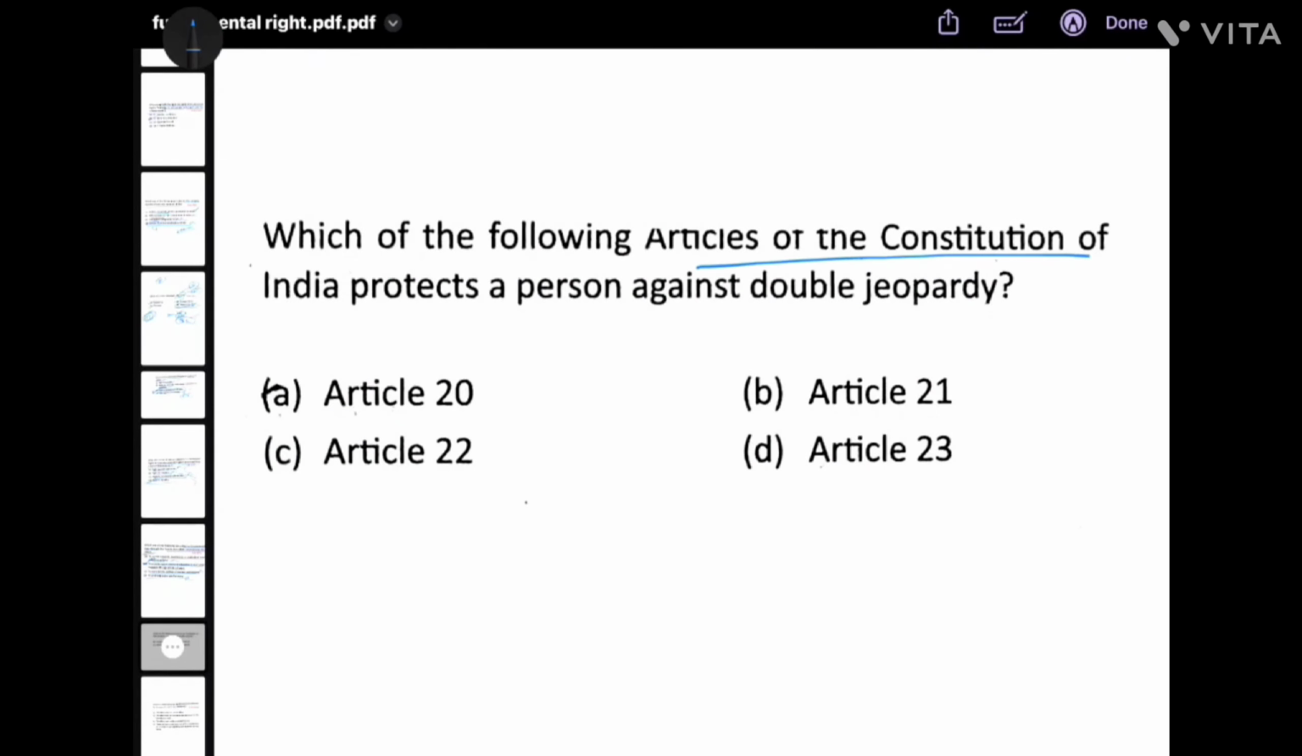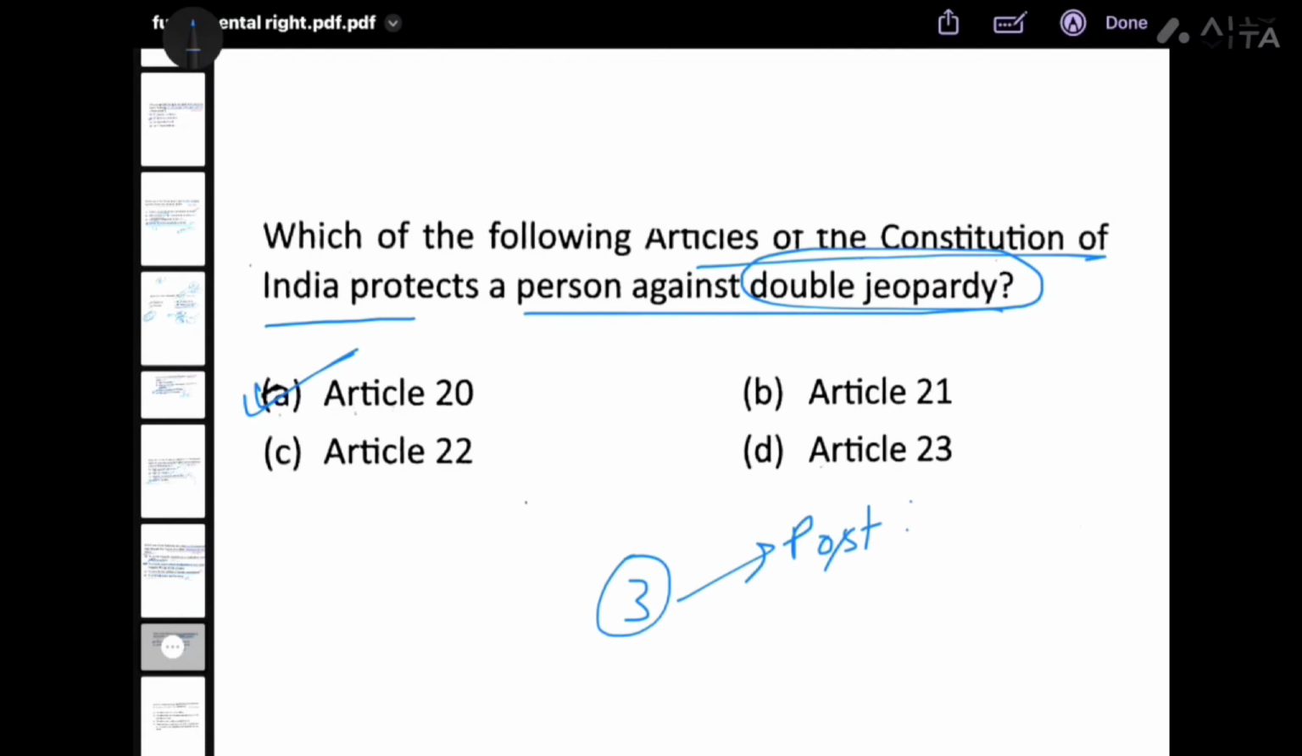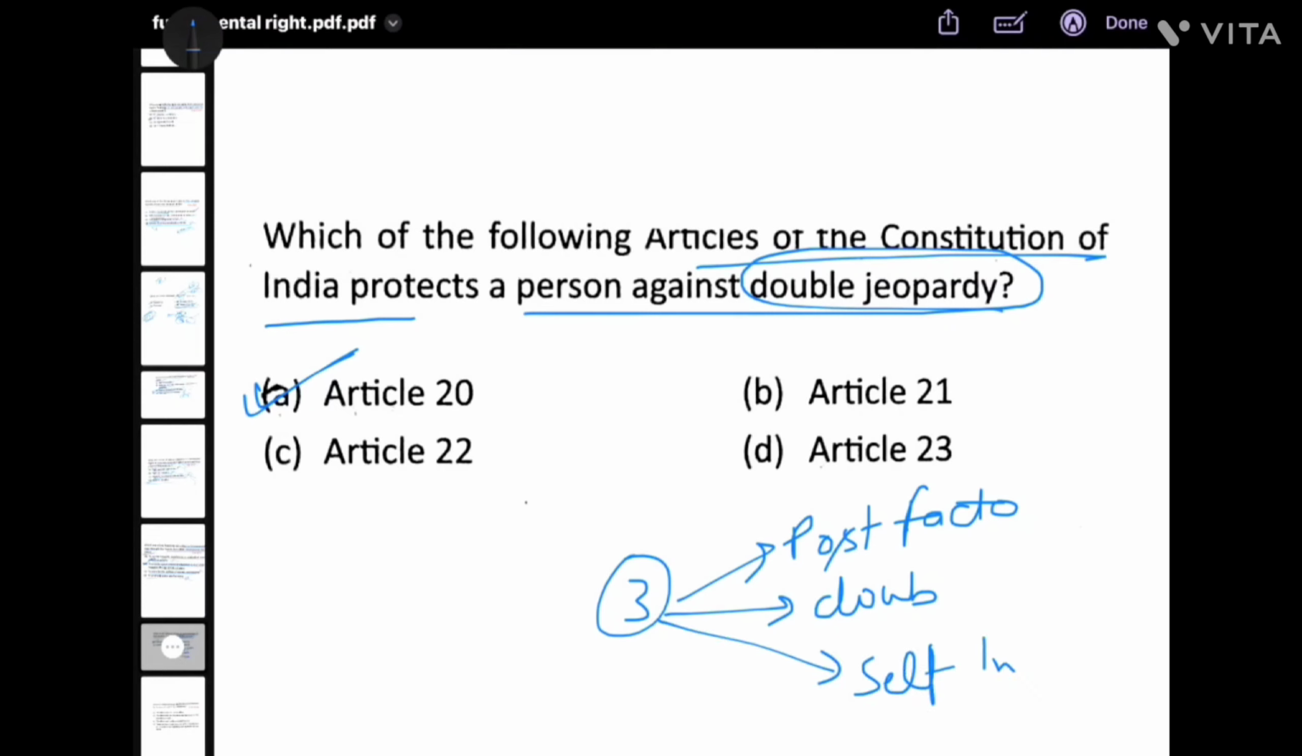Which of the following articles of Constitution of India protects a person against double jeopardy? We have discussed it. Answer is Article 20. Article 20 deals with 3 provisions. No ex post facto law, no double jeopardy, and no self-incrimination.